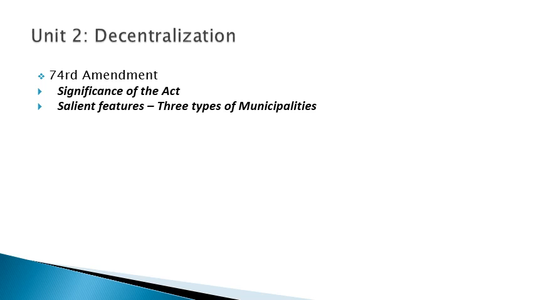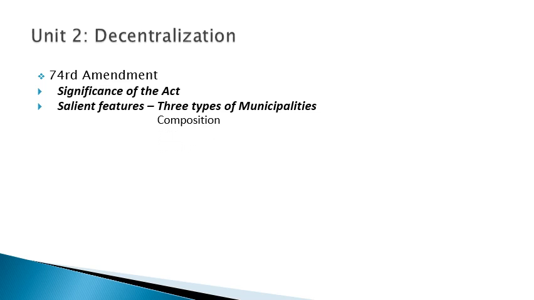So three types of municipalities were provided in every state. A Nagar Panchayat for a transitional area, that is, an area in transition from a rural area to an urban area. After that, a municipal council for a smaller urban area, and the third one is a municipal corporation for a larger urban area. These were the three types of municipalities.